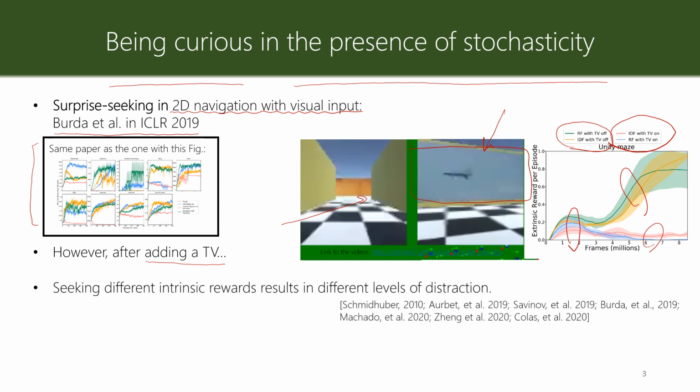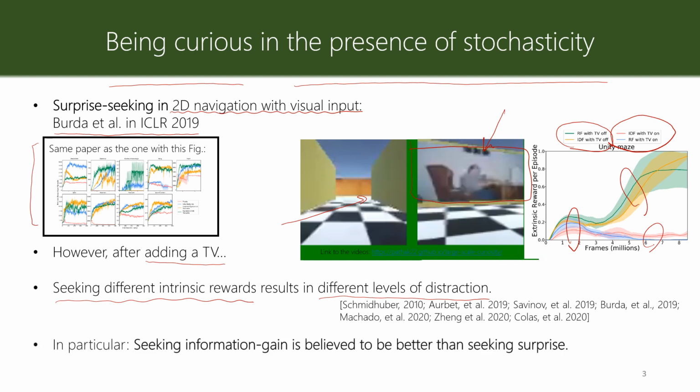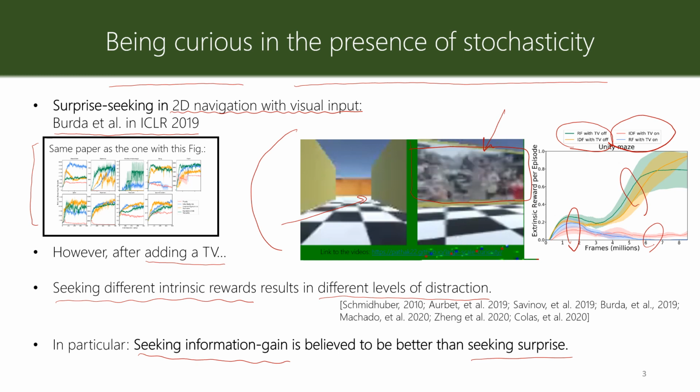And this is a well-known problem in reinforcement learning, that curiosity-driven agents can get distracted by unstructured stochasticity. However, seeking different intrinsic reward signals results in different levels of distraction. In particular, it is well known that seeking information gain is believed to be better than seeking surprise. And this example here is an extreme case of seeking surprise, where the agent is completely distracted by the noisy TV.